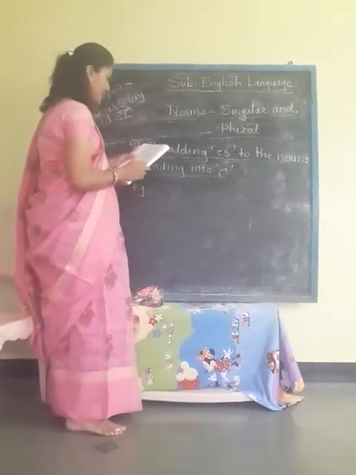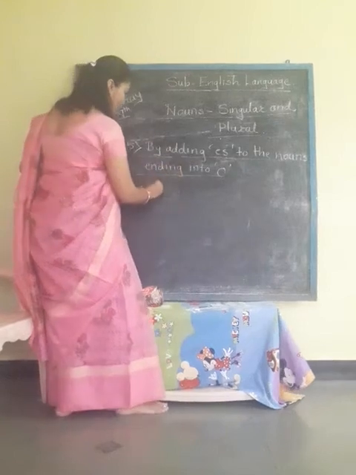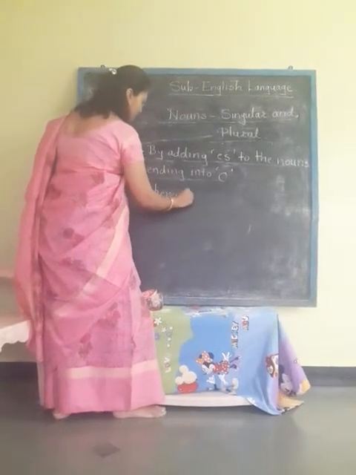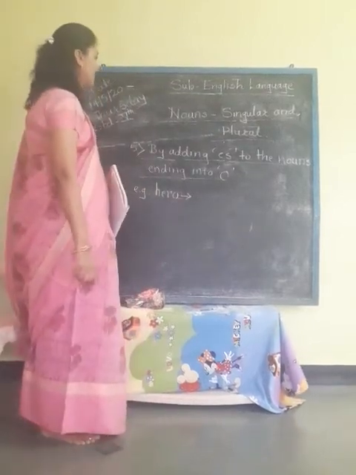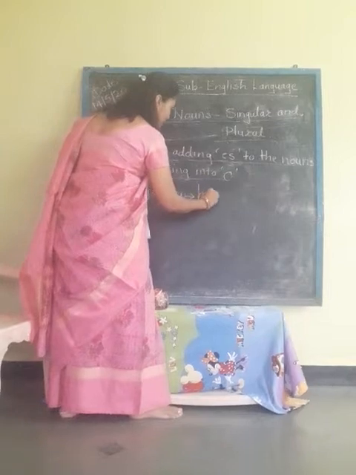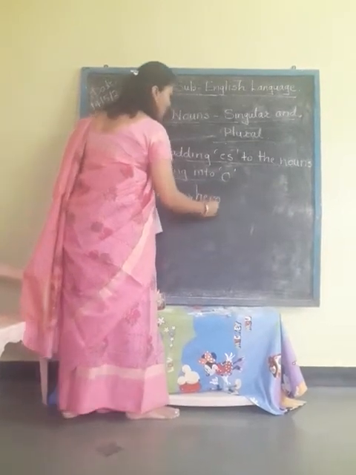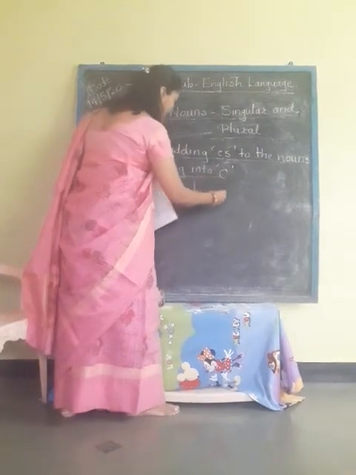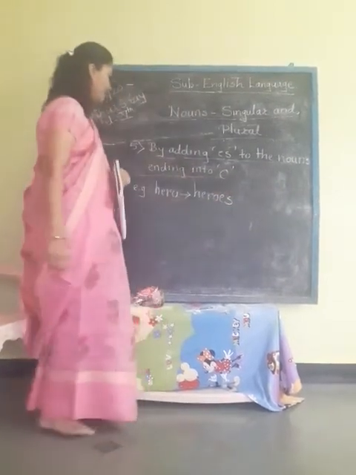For example, hero. Hero is the word and we have to make plural of this word. So we will add es: heroes, H-E-R-O-E-S.